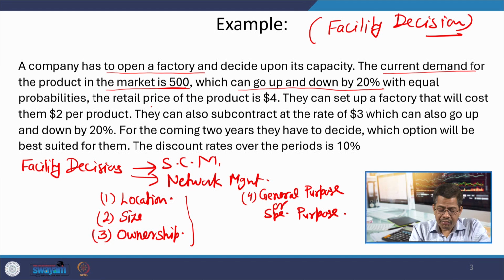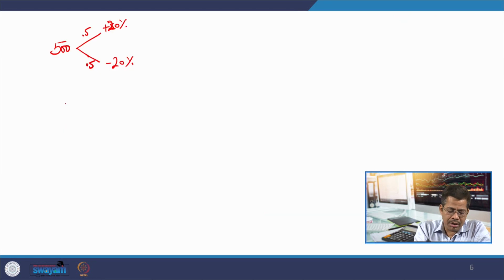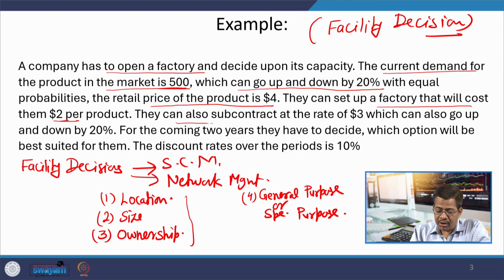Then it says the retail price of the product is $4 and that they can set up a factory that will cost them $2 per product. So, current price is $4, cost is $2. They can also subcontract at the rate of $3, which can also go up and down by 20%.